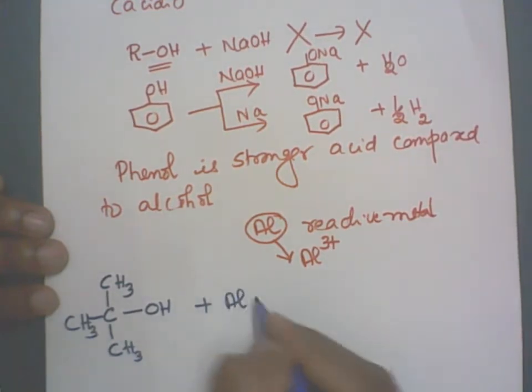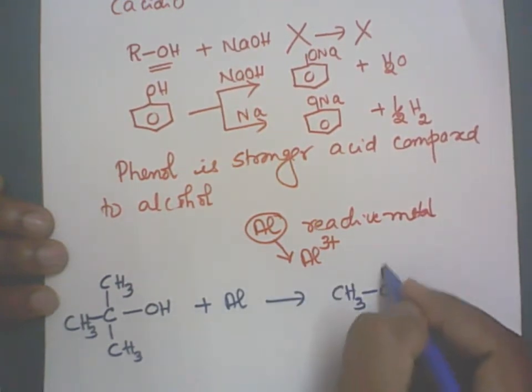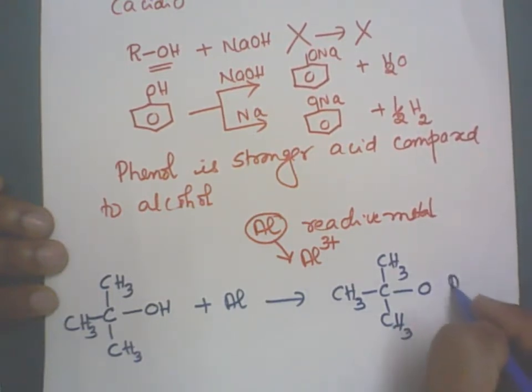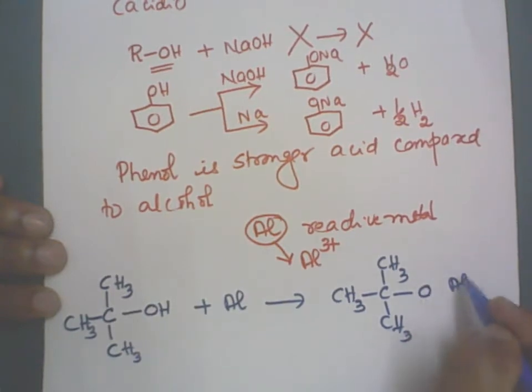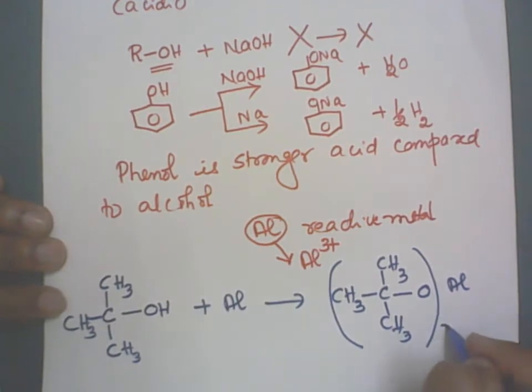Reacts with the aluminium to give CH3, altogether 3 CH3s on the same carbon atom, tertiary carbon, it forms O minus and aluminium. Aluminium salt of the alkoxide, tertiary butoxide. So oxide -1 charge, aluminium 3. So you have to make this alkoxide 3, interchange the valencies, right? And liberates hydrogen gas, H2 gas.